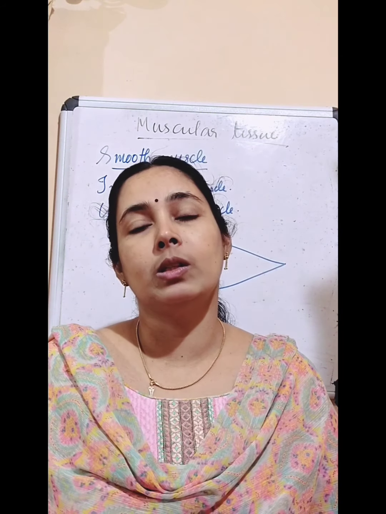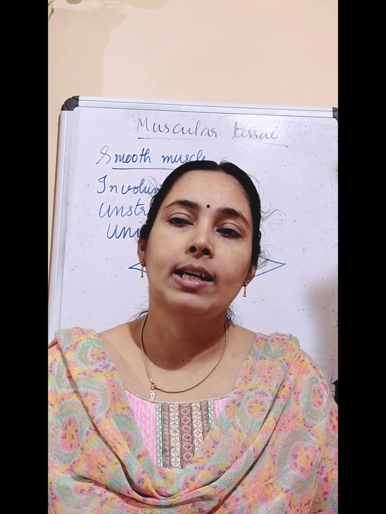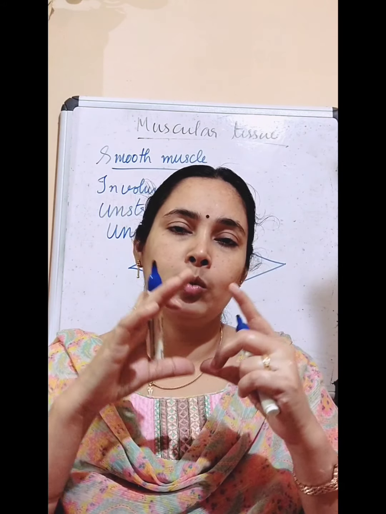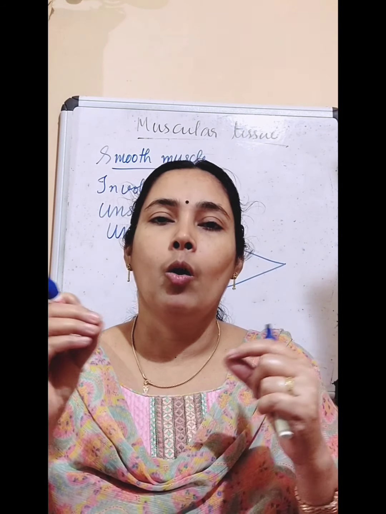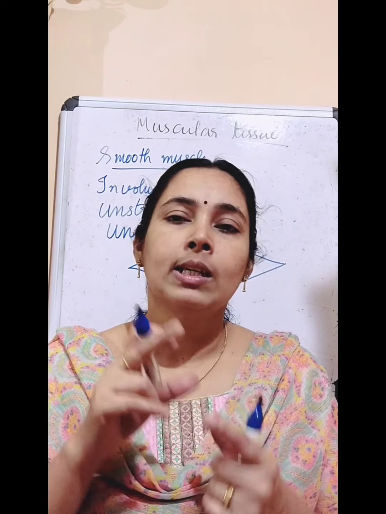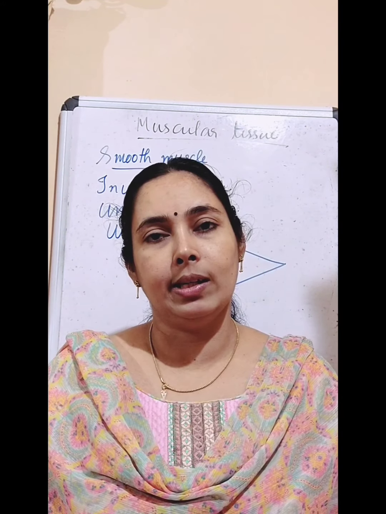Striations are absent, so it is also called unstriated muscle. The structure is long, spindle shaped with pointed ends. And the nucleus is single, so it is uninucleate.